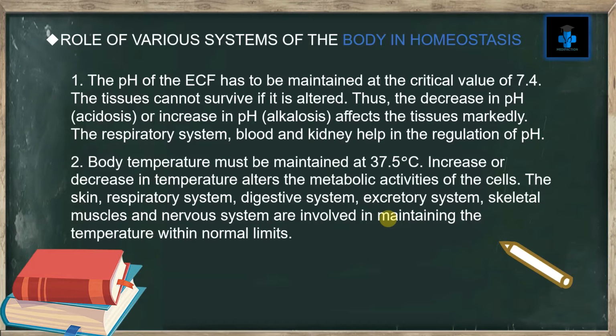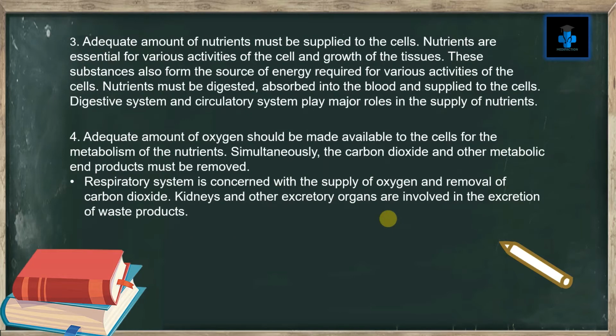Number 2. Body temperature must be maintained at 37.5 degrees Celsius. Increase or decrease in temperature alters the metabolic activities of the cells. The skin, respiratory system, digestive system, excretory system, skeletal muscles, and nervous systems are involved in maintaining the temperature within normal limits. Number 3. Adequate amount of nutrients must be supplied to the cells.